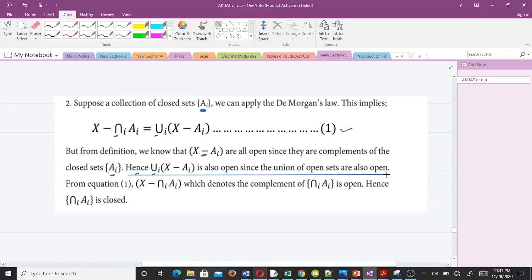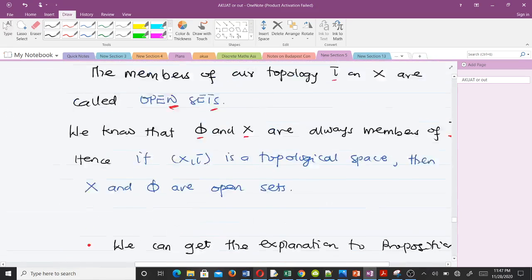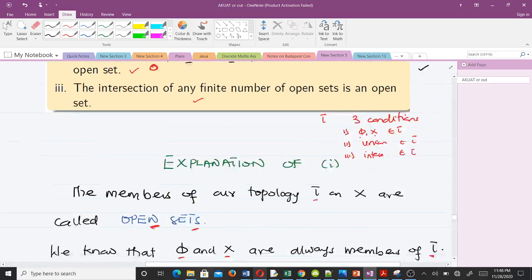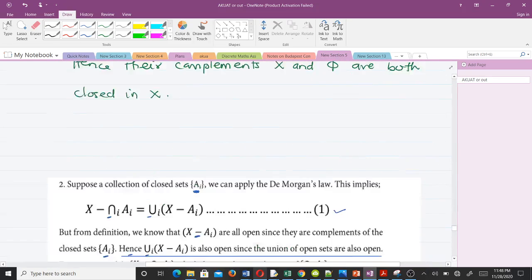Explanation to this point here. So the reason why we are saying this is because, from this place, right? We said that the union of any, either finite or infinite, number of open sets is an open set. So it is from this point that we are making this conclusion.